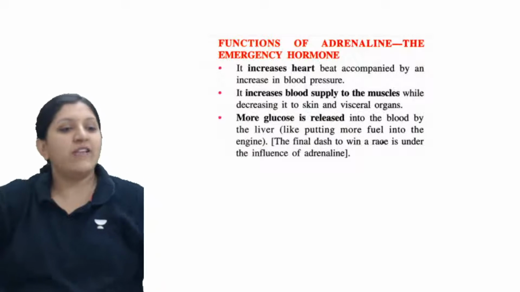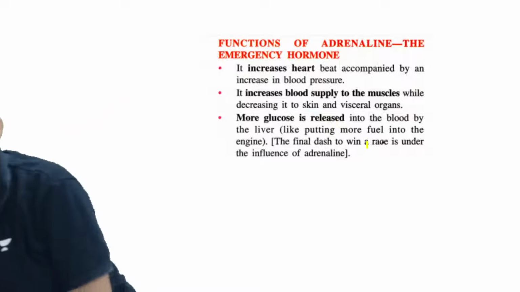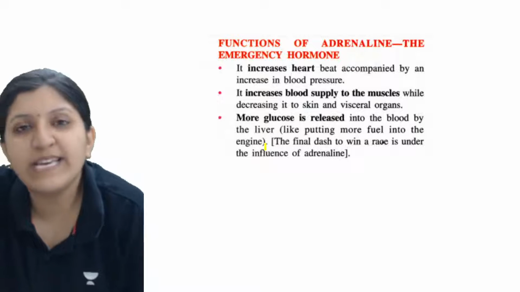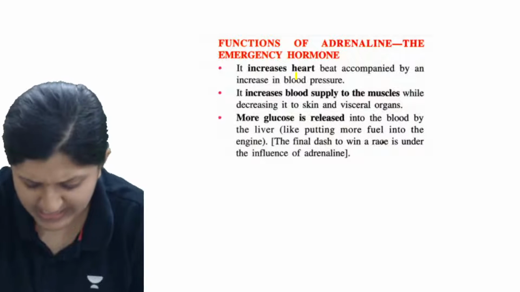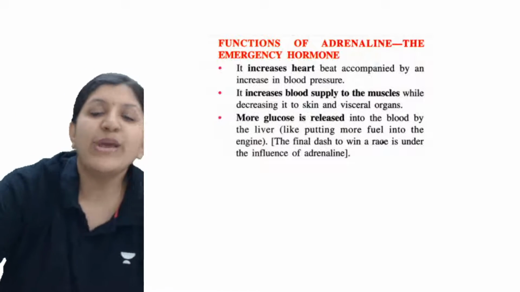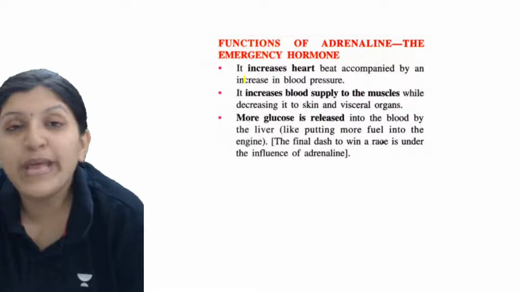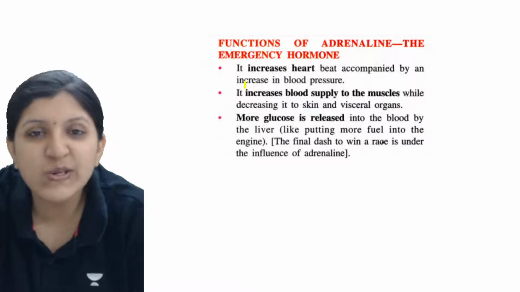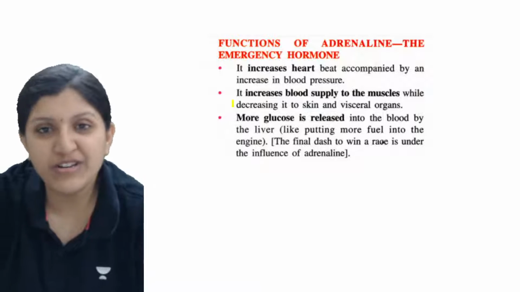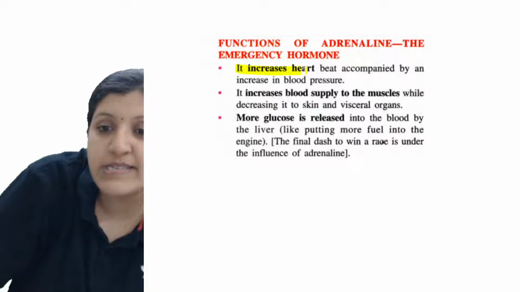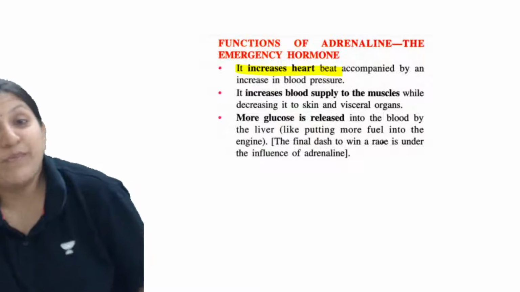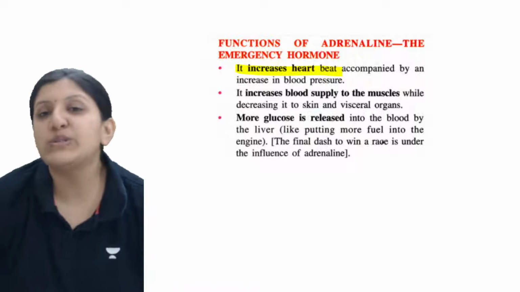Functions of adrenaline: we'll have a look at what exactly it does. We call this the emergency hormone. Why is it called the emergency hormone? What exactly is the requirement? We call this an emergency hormone because whenever your body needs particular nutrients, oxygen, or ATP itself, all that production can occur under the influence of adrenaline. It increases heartbeat, accompanied by an increase in blood pressure. The blood pressure also increases, and the heartbeat will go on increasing.